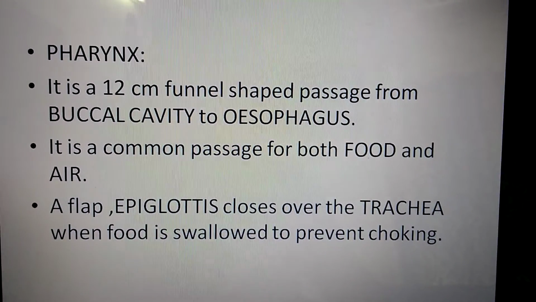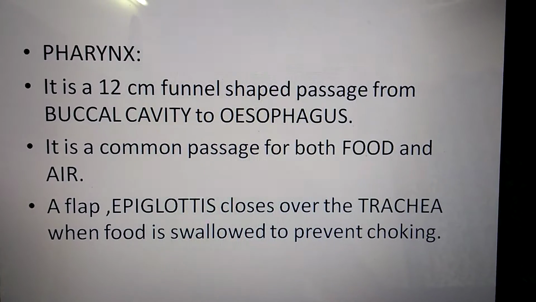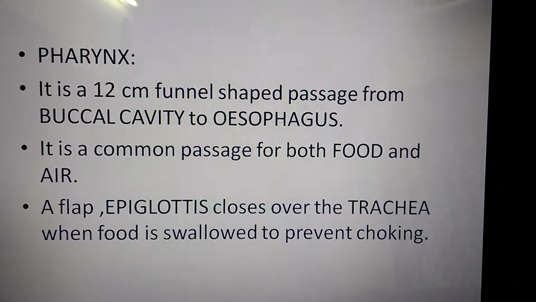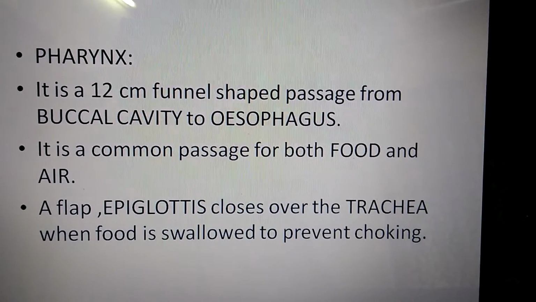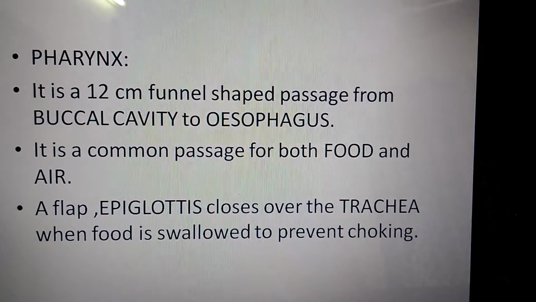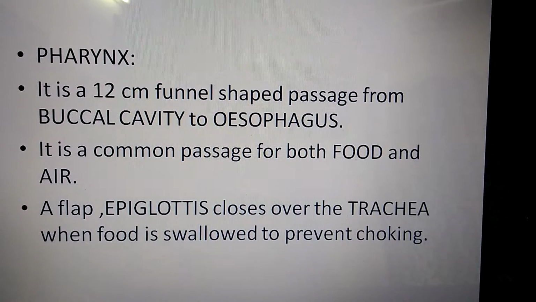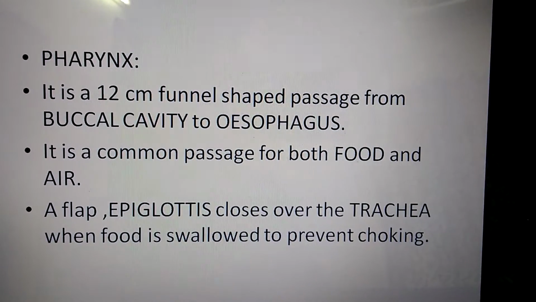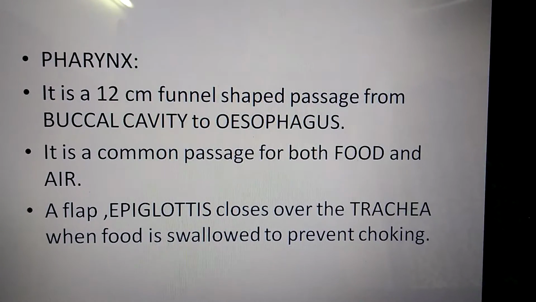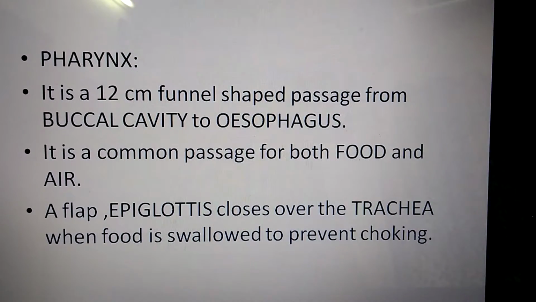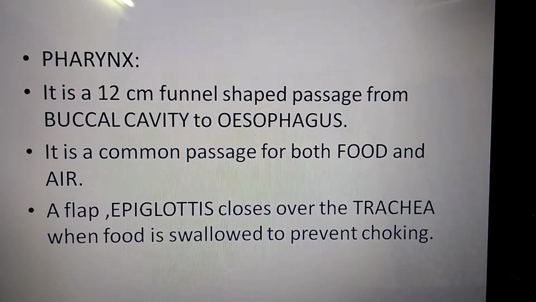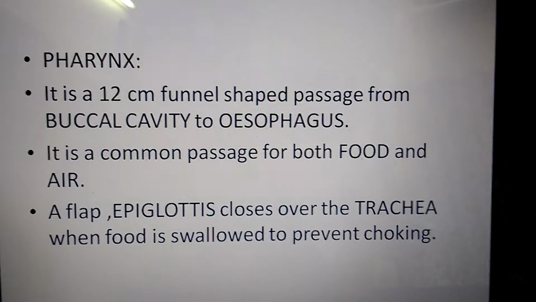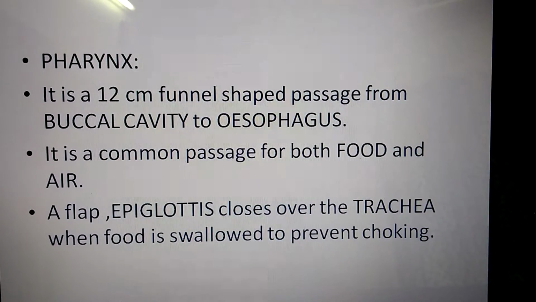A flap which is called epiglottis covers over the trachea when the food is swallowed, to prevent choking. So what happens is, this is a common passage from your oral cavity, buccal cavity, before it leads to the esophagus, that is the food pipe. There's a common space where food and air share a common passage, right? That is what is called pharynx. Now from here food will enter the food pipe, that is the esophagus, and air will go into the trachea